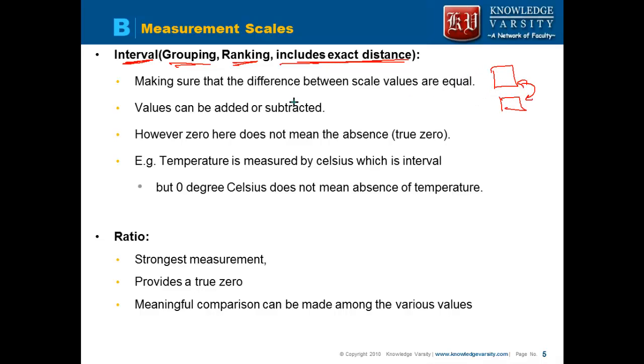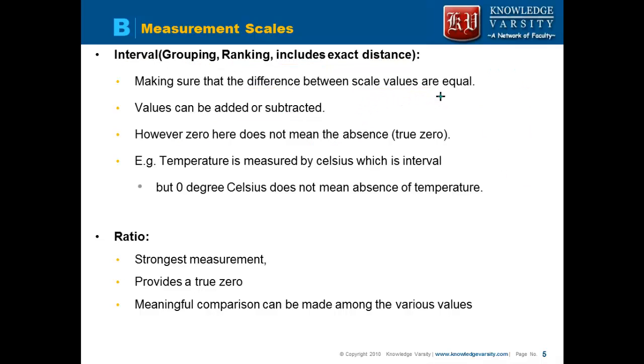Okay, so here you are saying that make sure that the difference between the scale values are equal. That is this group, this group, this group. You are saying that the difference you are getting is equal, right? So these values can be added or subtracted when their scales are equal. Please note that this group does not have any true zero. Absence of zero is what makes this categorization not that best, but it is still better than the others.